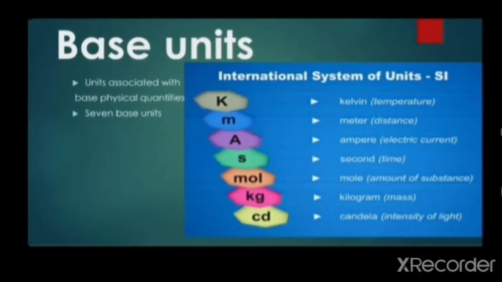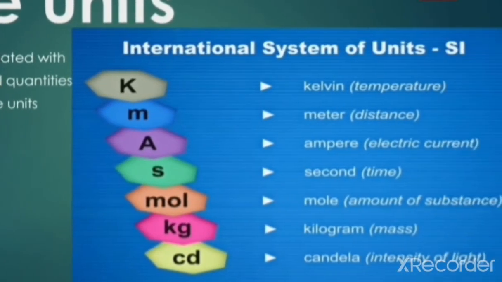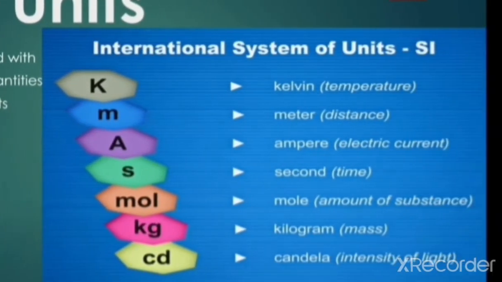Base units are those units which are used to measure base physical quantities. For example, Kelvin, which is used to measure the temperature; meter, it is used to measure distance or length; then ampere, it is used to measure electric current; second is for time; mole is for amount of substance; kilogram is for mass; and then candela is for intensity of light.